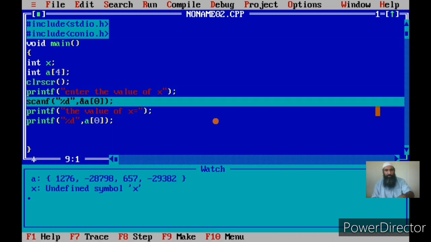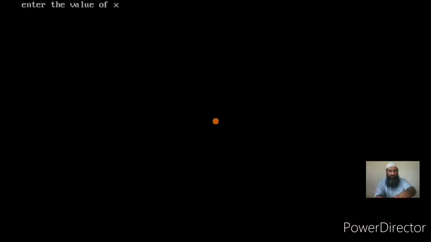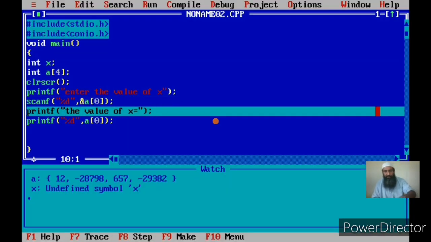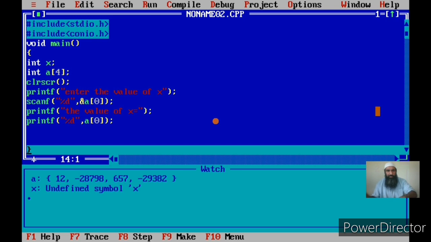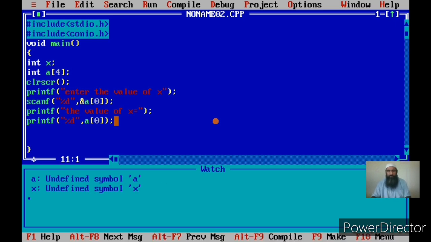Okay, so first I enter the value of, instead of x I should have given the element, so I say 12. Now after that, I display the value of a0. Now here you see, since first I have scanned a0 from the keyboard and I gave the value 12, you see a0 has changed. I should have changed the message also here. It should not be the value of x, it should have been enter the element. I'm sorry for that. So this is after the correction, the value of element.